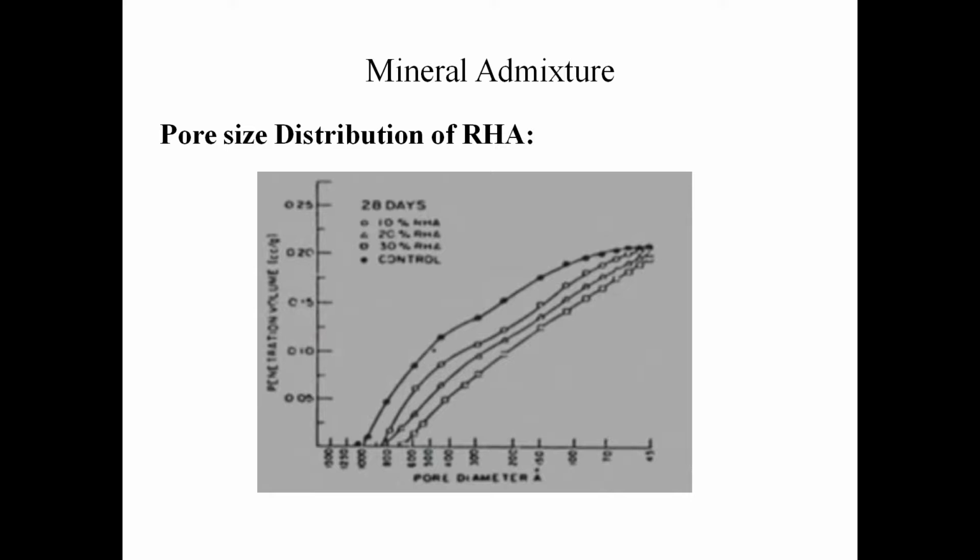The reason behind this is, this rice husk ash, having a higher specific surface area, gets activated quickly, and just fills the voids in the system, and that's the reason here we are getting a graph like this.